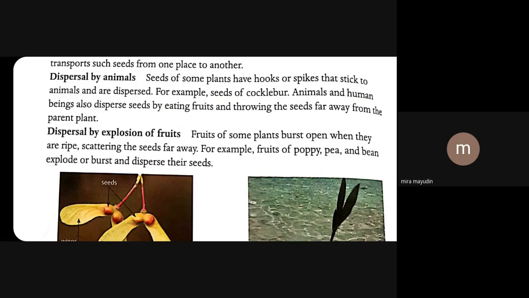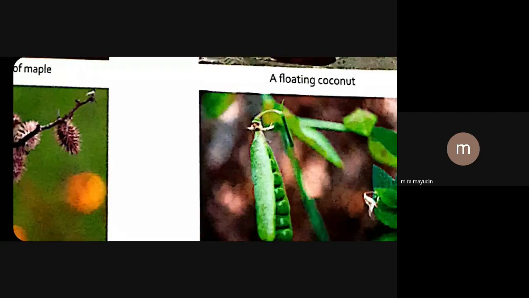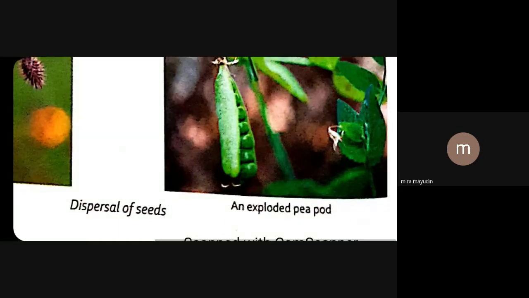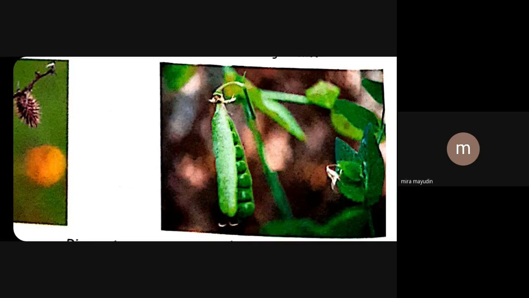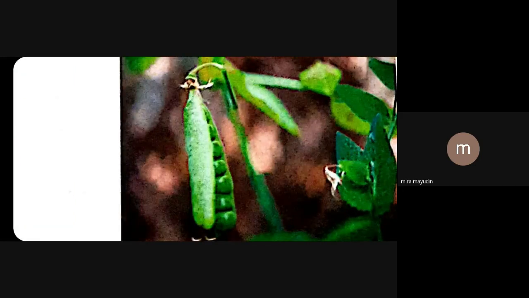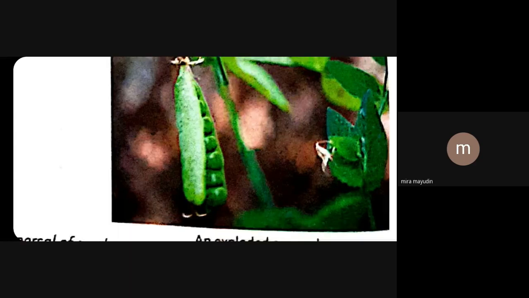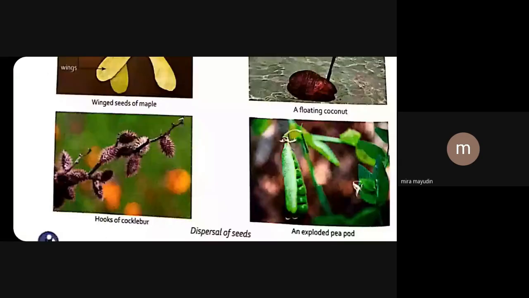For example, see this pea, or we can say the example of poppy. When they get ripe, they themselves will burst open. And when they burst open, whatever seeds are present inside will fall down, roll upon the ground, and move away from the parent plant. So the dispersal happens in that way also.